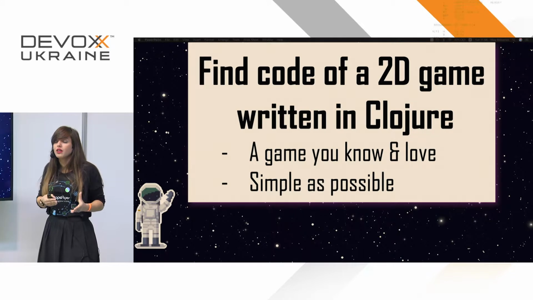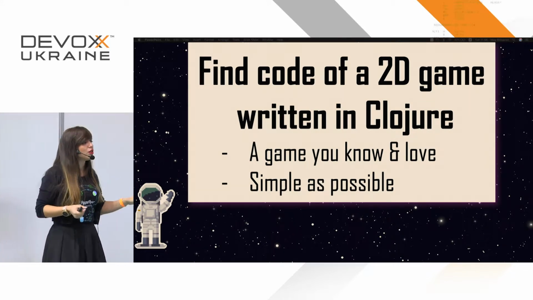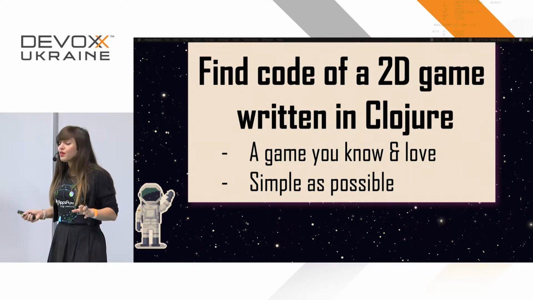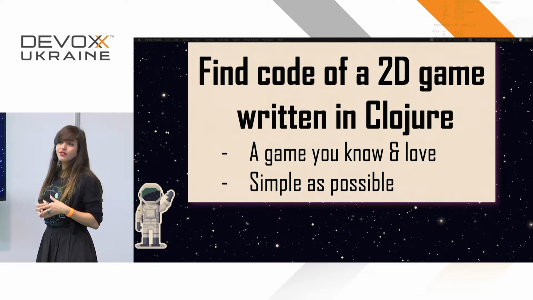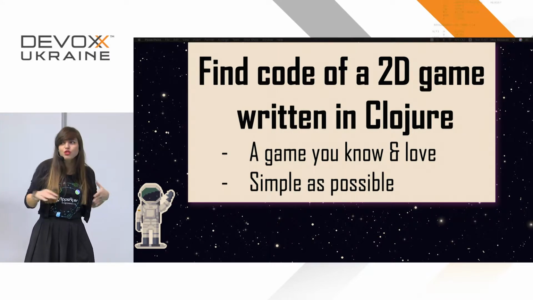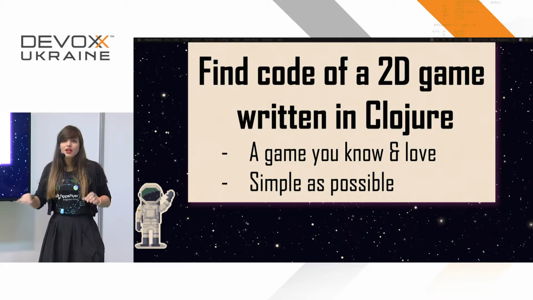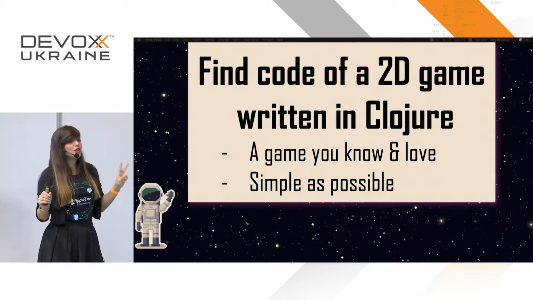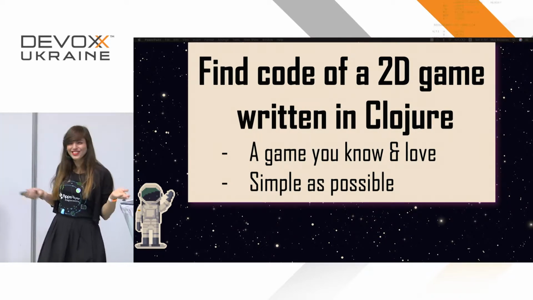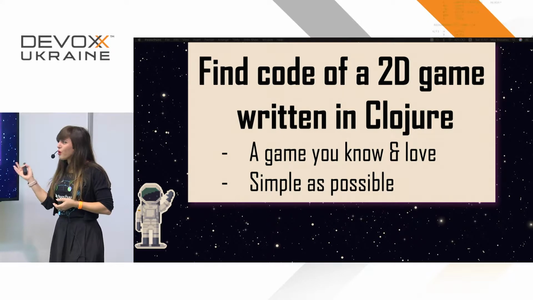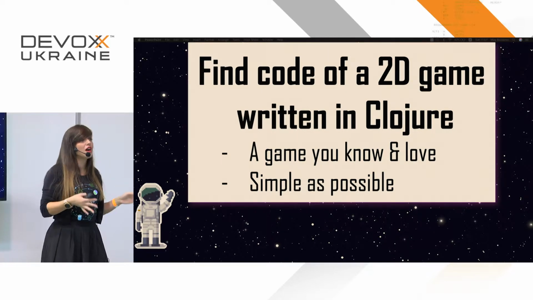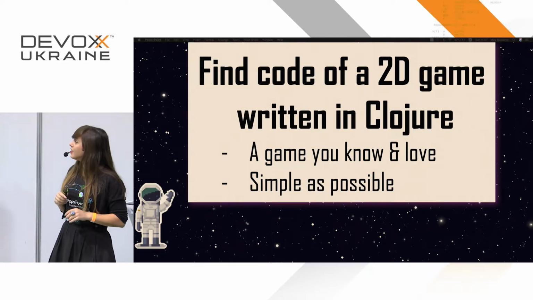So in order to do that, I went and took a game already written in Clojure. There aren't many of them, but the ones that are out there are wonderful. So first of all, find a simple game. Find something like Pac-Man or Snake. Don't go crazy with 3D open world games. Find something super, super simple, a maze, whatever. And the second thing is, find a game that you know and love because it will make you happy. That's it. It is important that the game is simple just because you want to concentrate on the language, not on the game.